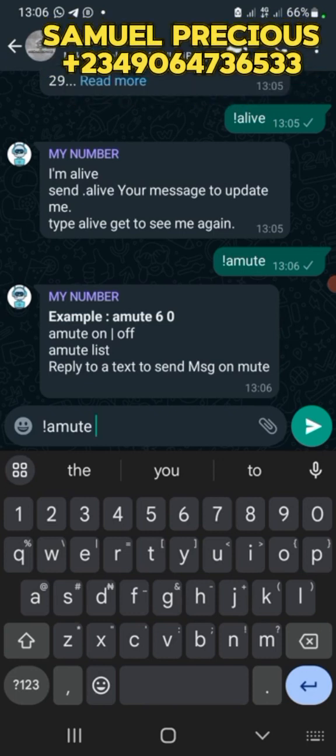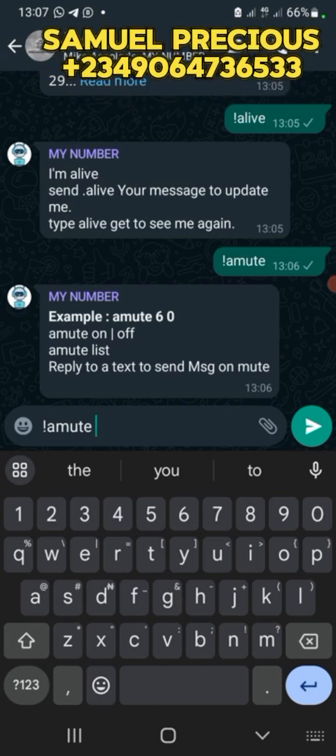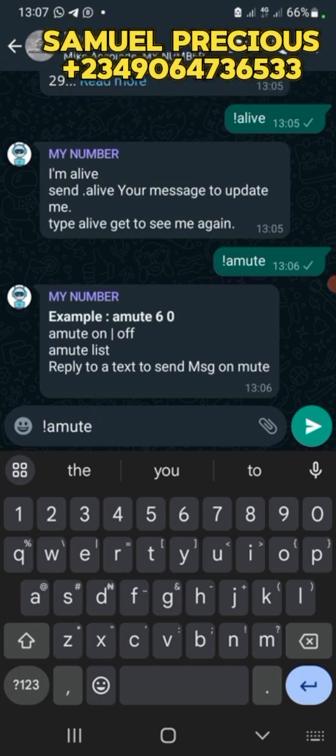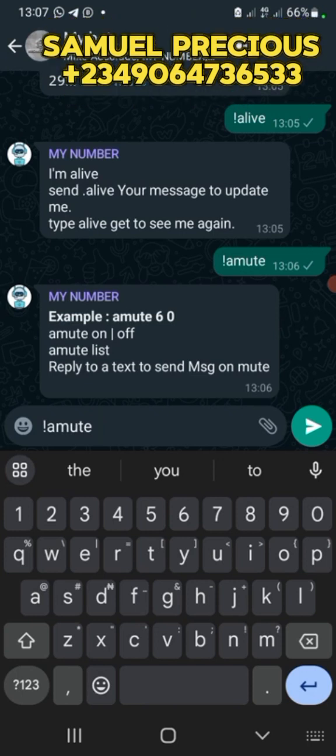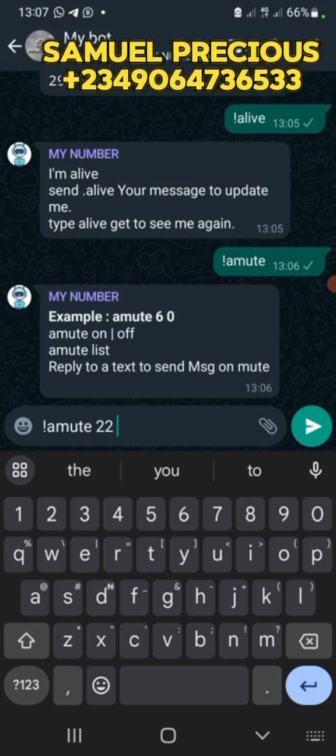Let's assume you want your group to close by 10 p.m. every night. You come to the group and put this command: amute, where the A means auto mute, by 22:00.